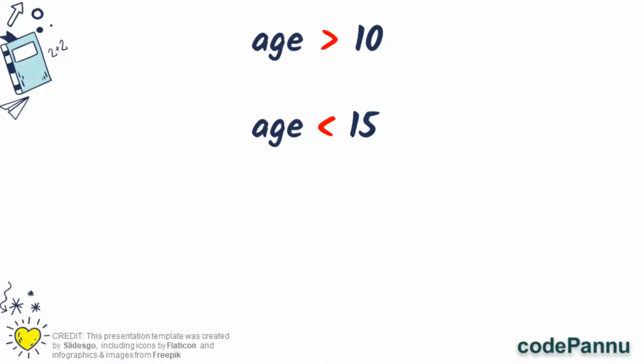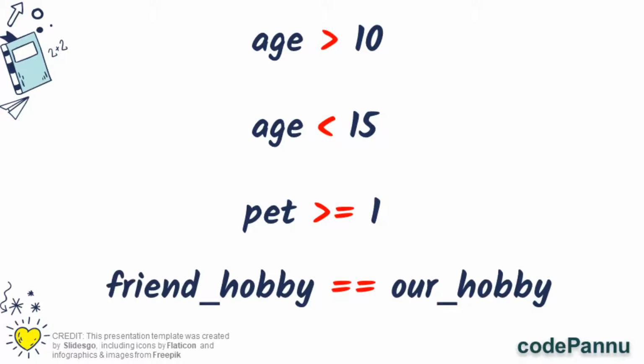What else do we want? Oh, we love pets. So we want our friends who have pets at home. Also, it will be really nice to have friends who have the same hobby that you have, correct? So then you can play together. So we are going to write our hobby as playing with Legos, which is my hobby.